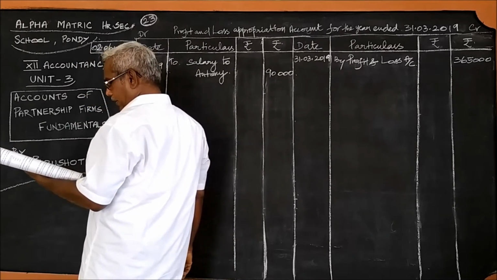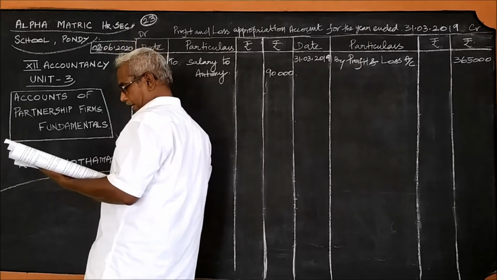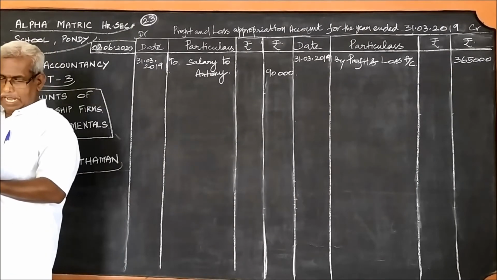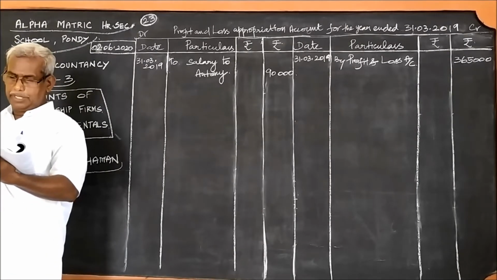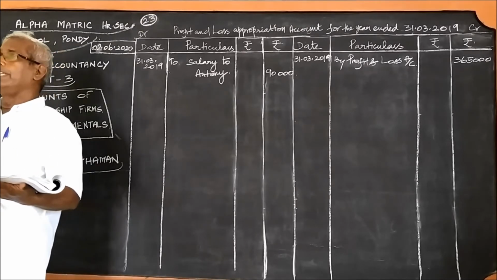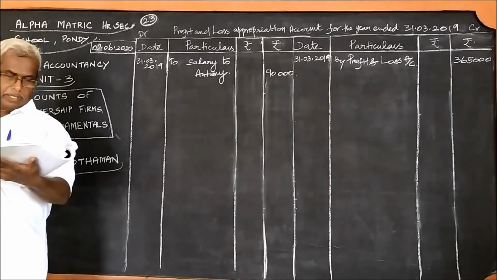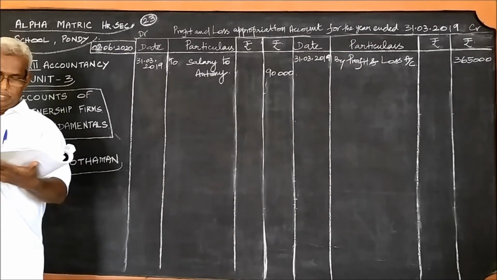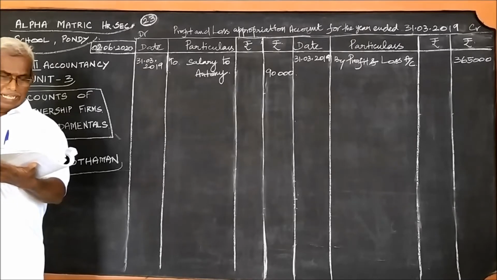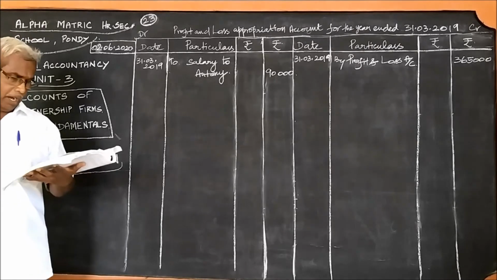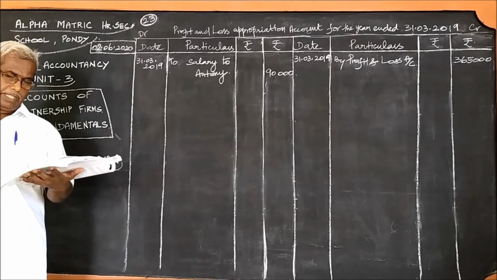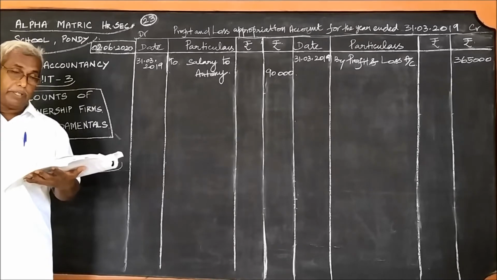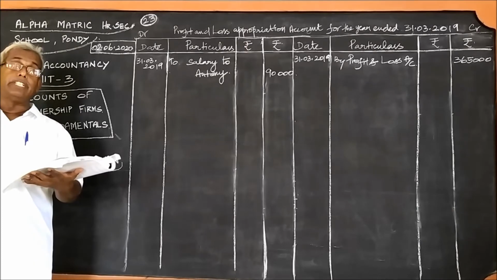Ranjit is to get 25% commission on profit after allowing salary to Anthony and interest on capital at 5% per annum. This line you should read twice or thrice. Ranjit is eligible for receiving commission after allowing salary to Anthony, after allowing interest on capital. 25% commission is given to Ranjit.